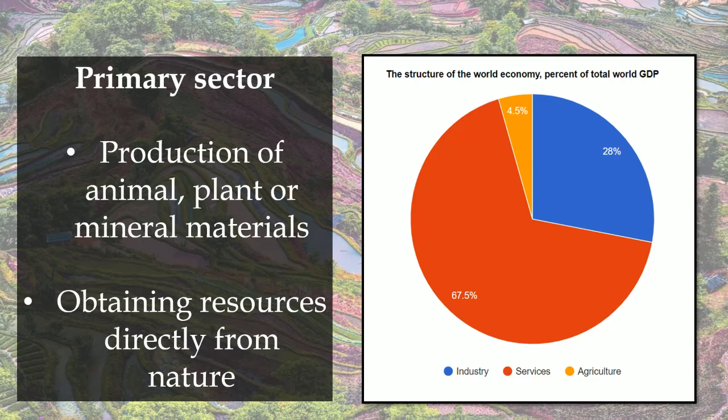And the importance of the primary sector in the economy depends on its weight in the GDP, gross domestic product, which is the measure of the wealth of the countries. Today in the world, it is roughly 5% of the world economy. The primary sector is the third sector in terms of importance. If the country is more developed, the primary sector is going to be less important in the economy, whilst if we are talking about an underdeveloped country, the primary sector is going to be more important in the economy.